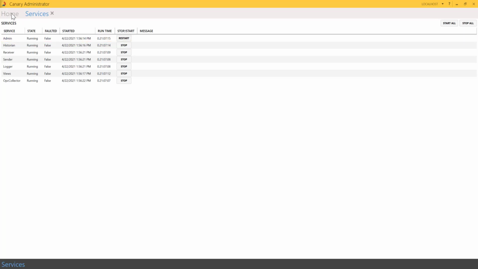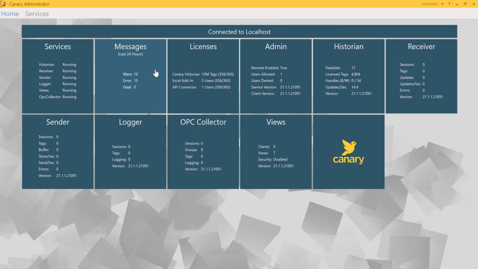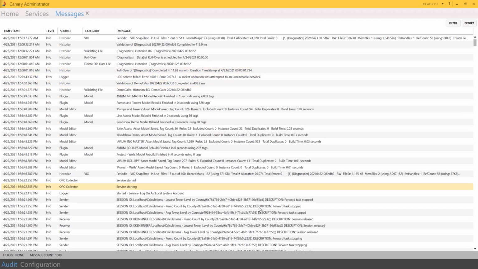Next, we'll move to the Messages tile. Messages encompasses information from all Canary Labs processes, and it provides a sequential view of events as they happen to troubleshoot any connection, data logging, or viewing problems. You'll see in the lower left-hand corner, we have the Audit tab. This provides a view of the messages, and it's updated every 5 seconds with the latest message at the top.